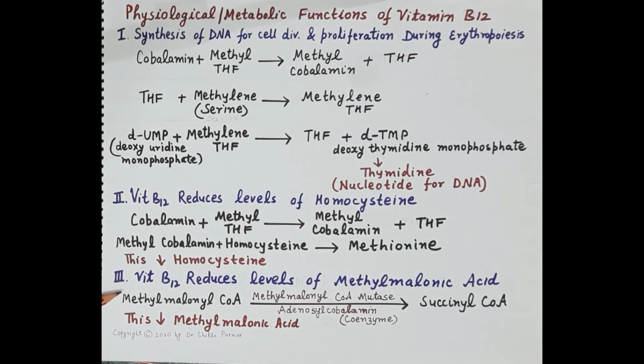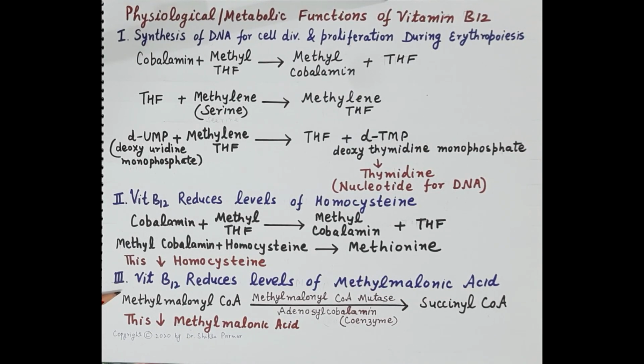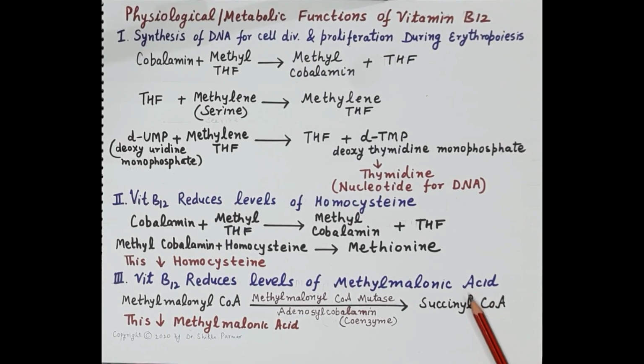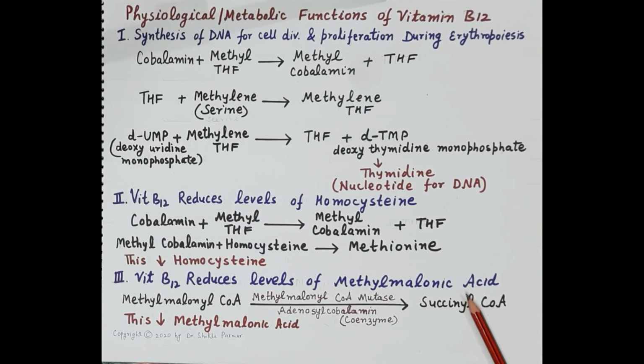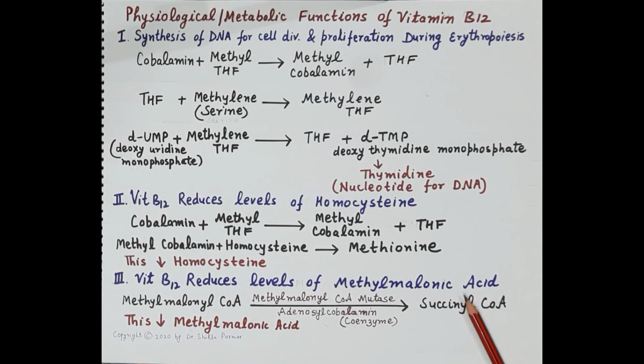Another very important physiological function of vitamin B12. Vitamin B12 reduces levels of methylmalonic acid. Now, an increase in methylmalonic acid causes accumulation of methylmalonic acid in the myelin sheath of the nerve cells. And this results in the degeneration of the myelin sheath and impairment of neurological functions.